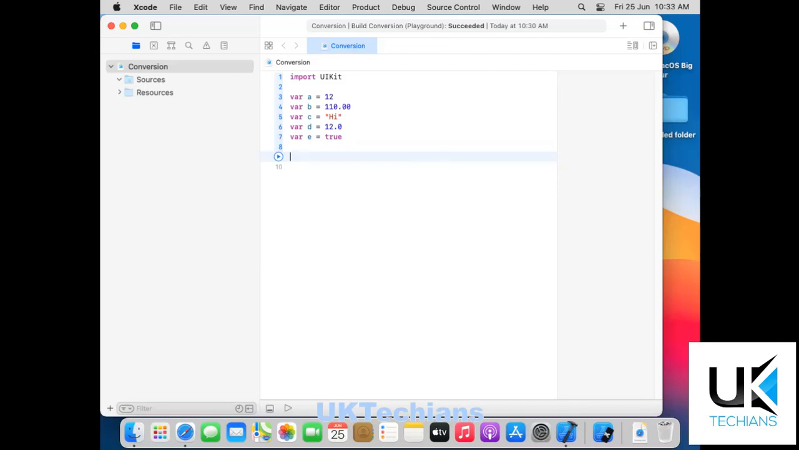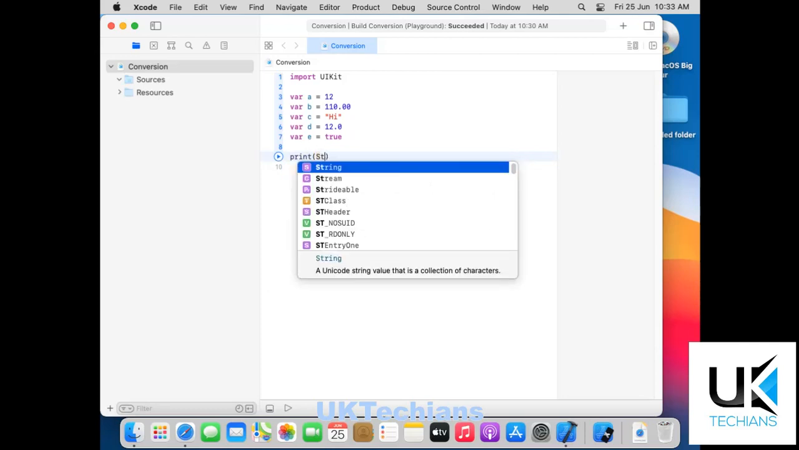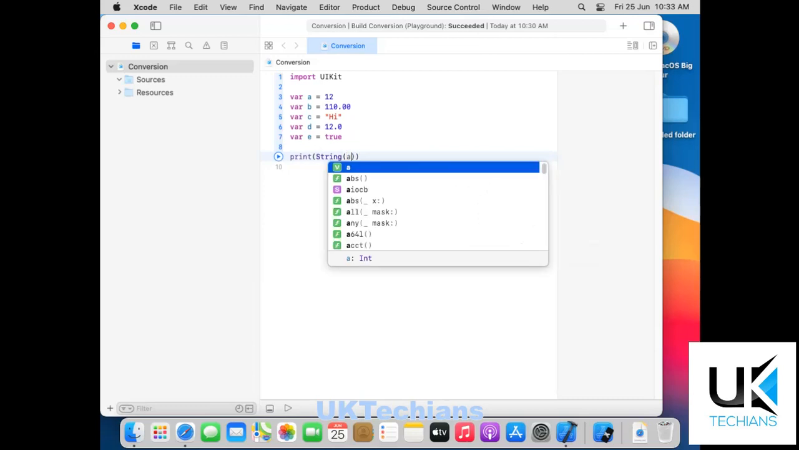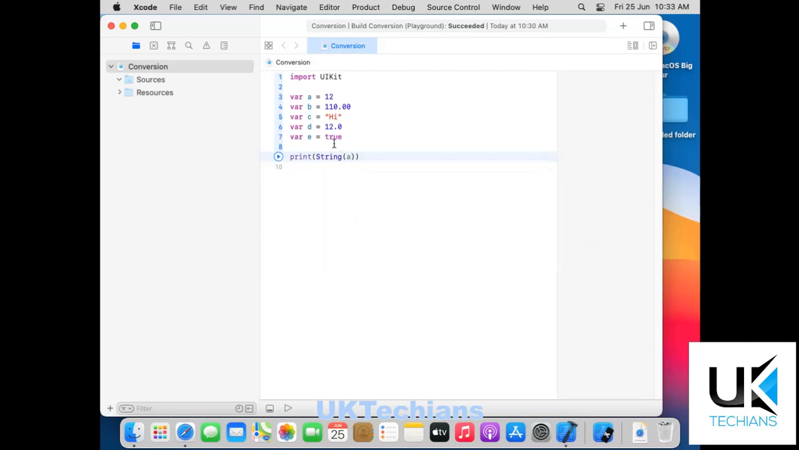So let's say we have to convert the value of a into a string. What we will do is type print, then type String, open the brackets, these brackets, and now we will just add a here. So what will it print, let me show you. What it shows is the conversion of integer to a string. The value of a will now be like this, a equals 12, right? That is what it shows, like this.